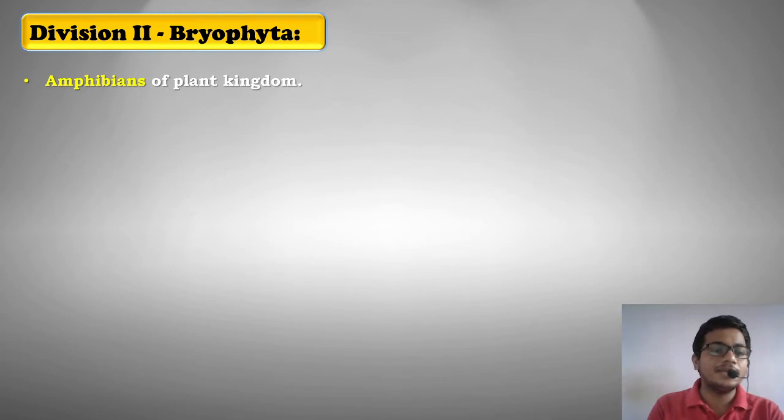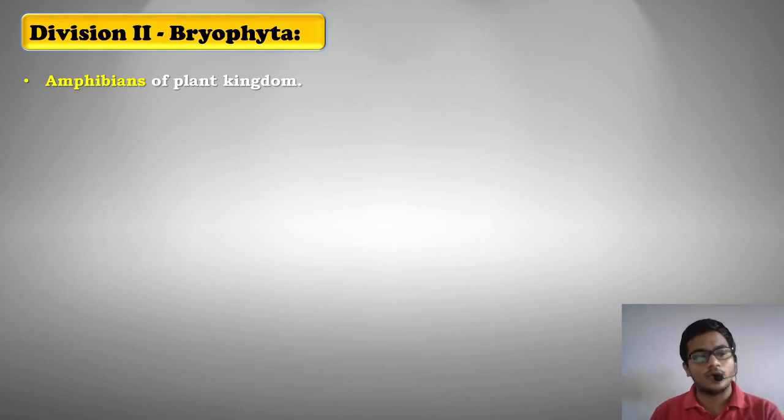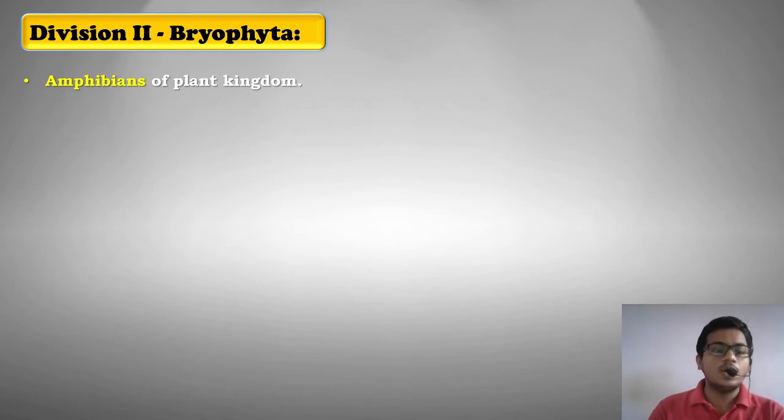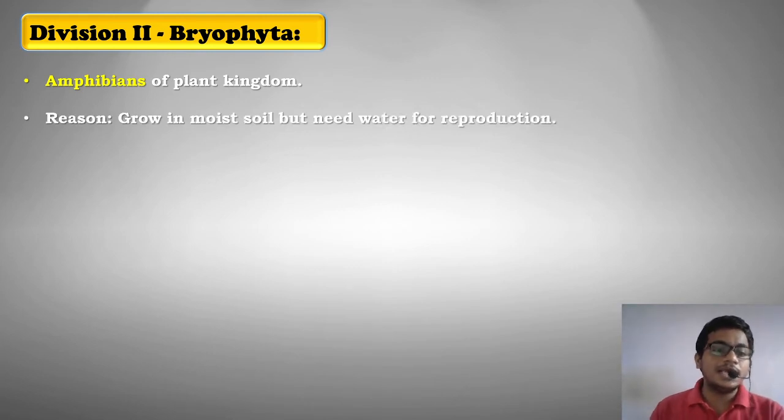Now, the Bryophyta division of cryptogams is generally called the amphibians of the plant kingdom. Okay. Now, amphibians are which organisms? The organisms that can live both on land as well as in water, that is, they can survive in terrestrial and aquatic ecosystems both. They are called the amphibians of the plant kingdom because they require moist soil for their growth.